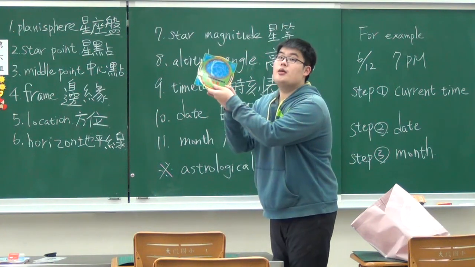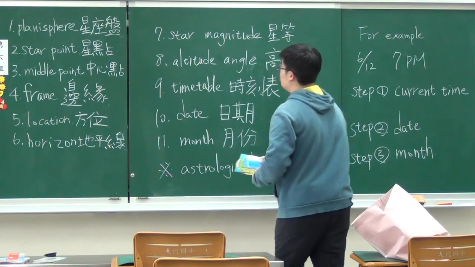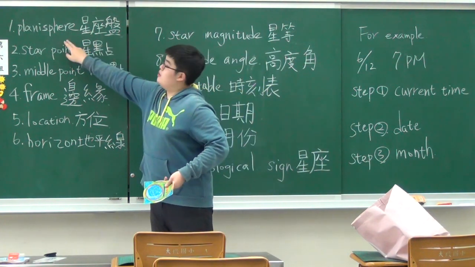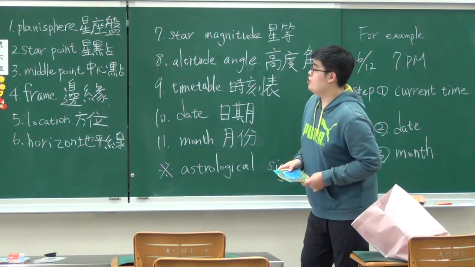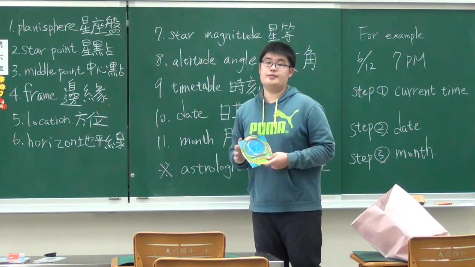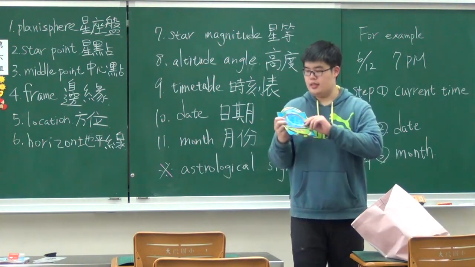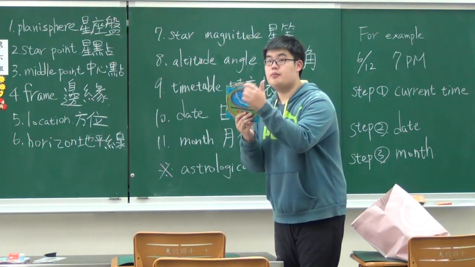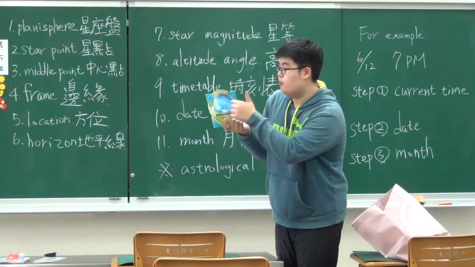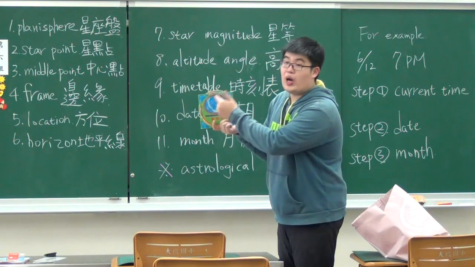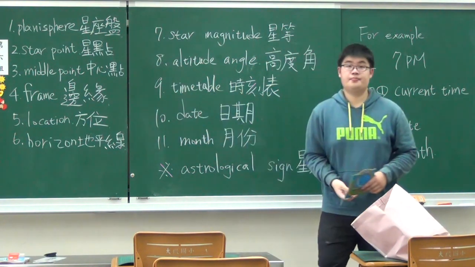This is a planisphere. And the second word is star point. So what is star point? Right on the planisphere, the star point is like a red dot or white dot on the planisphere. It is called star point.